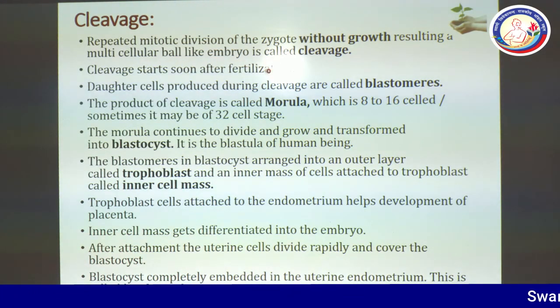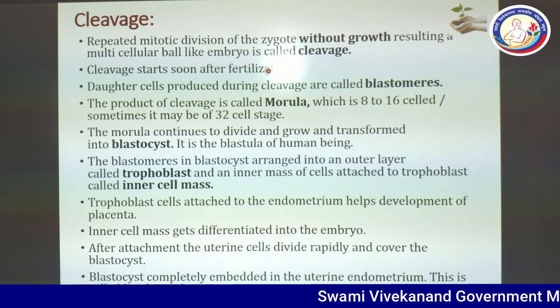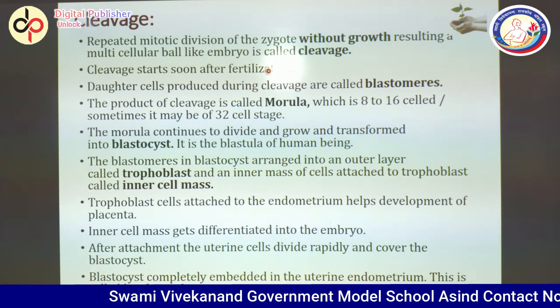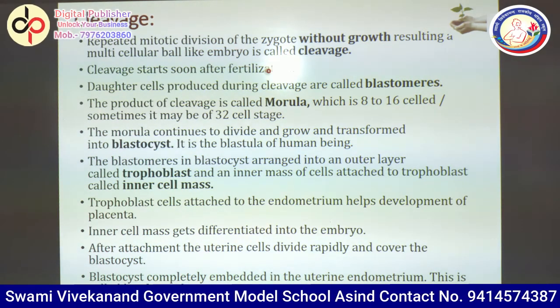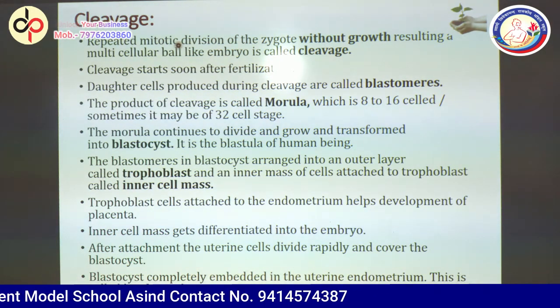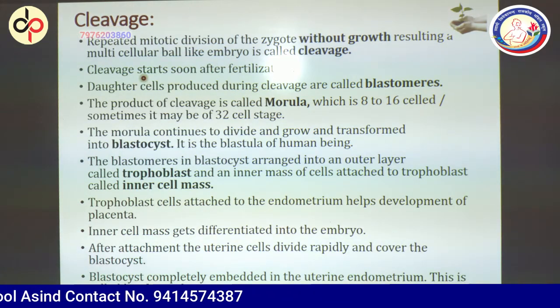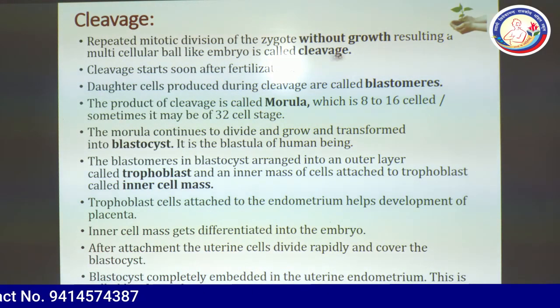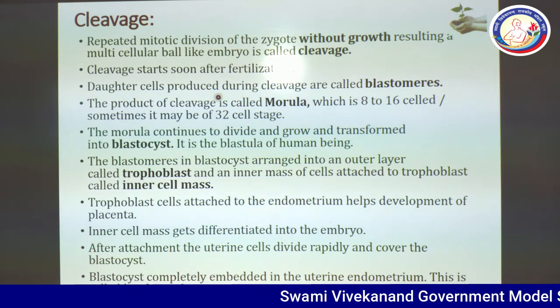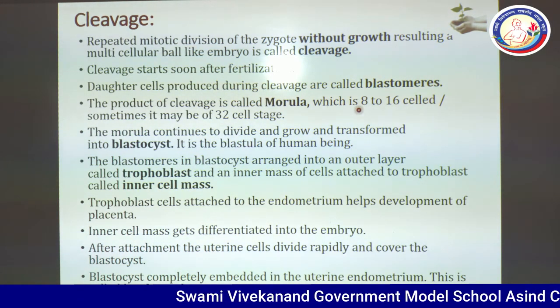So dear students, cleavage is basically mitotic division, but after the first, second and third mitotic division, the size of the daughter cells will decrease and the overall size of the zygote will remain as it is. Up to this, mitosis is called cleavage. Cleavage starts soon after fertilization. As fertilization takes place, cleavage will start. Daughter cells produced during cleavage are called blastomeres.